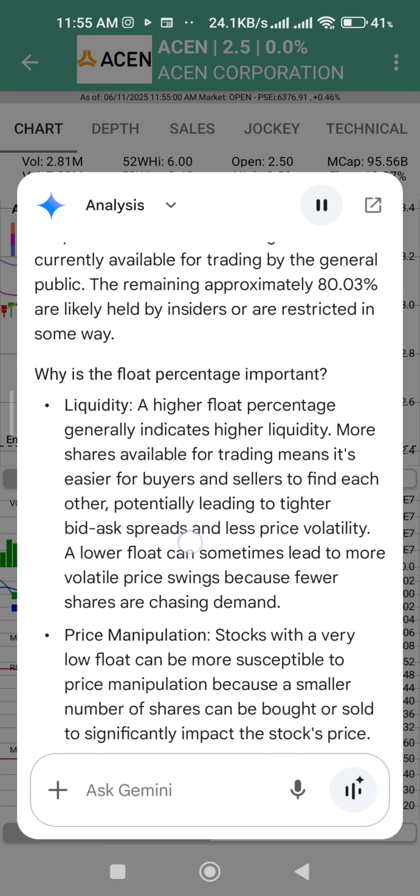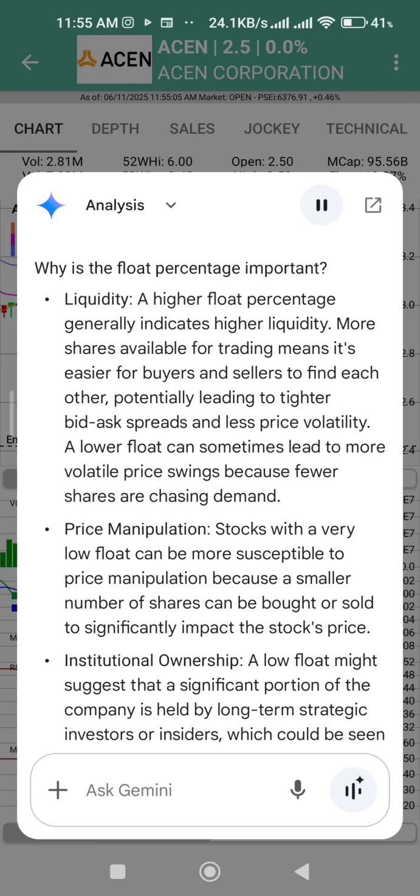Price manipulation. Stocks with a very low float can be more susceptible to price manipulation because a smaller number of shares can be bought or sold to significantly impact the stock's price. Institutional ownership. A low float might suggest that a significant portion of the company is held by long-term strategic investors or insiders, which could be seen as a positive sign of confidence, but it also limits the supply for public trading.